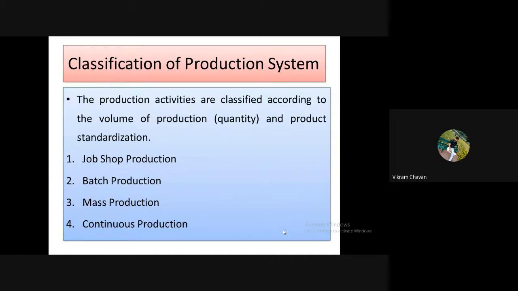It largely depends upon the volume of production and the variety of products available for the customer. Accordingly, we have to select the production system. There are four types of production system. One is the job shop type, second is the batch type, third is the mass production system, and fourth is the continuous production system. These four systems we have to study.